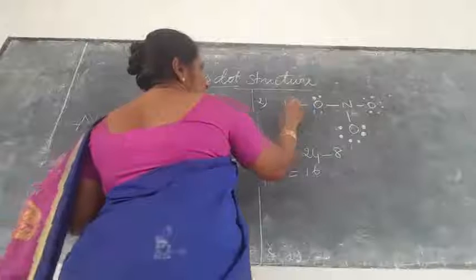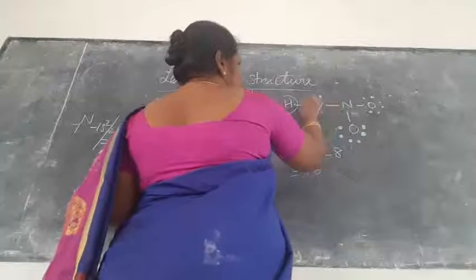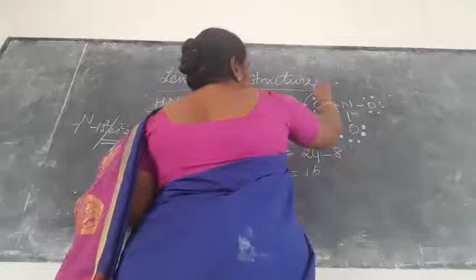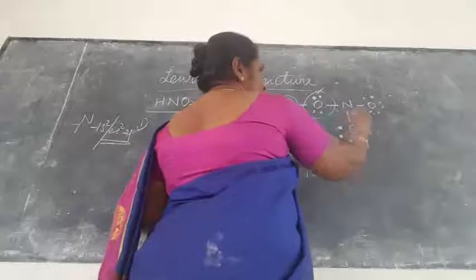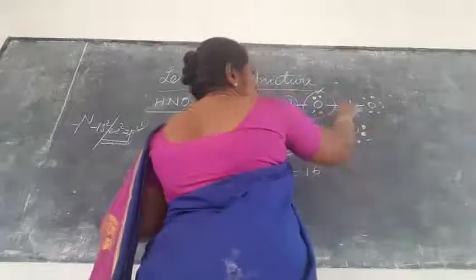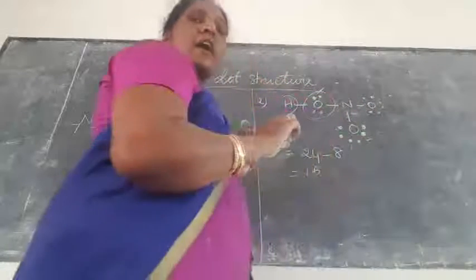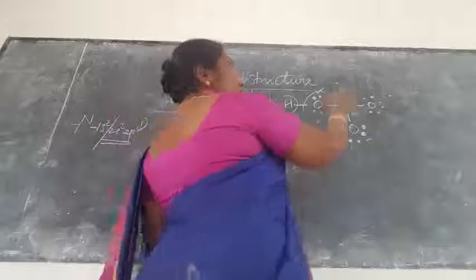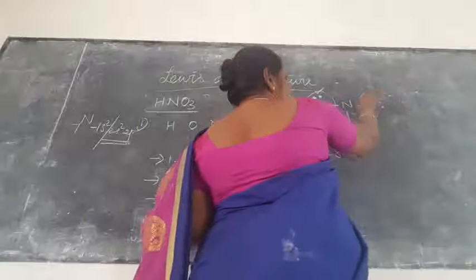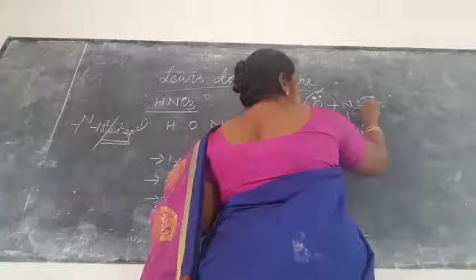This is hydrogen, 2 electrons. This is over, right? So here 1, 2, 3, 4, 5, 6, 7, 8. So this is also over. This will be correct. So here 1, 2, 3, 4, 5, 6, 7, 8. This is also correct. But here nitrogen has 2, 4, 6, only 6 electrons. How will it balance the 8 electrons? Here the 2 electrons will be shared. This 2 electrons will be shared with this nitrogen now.